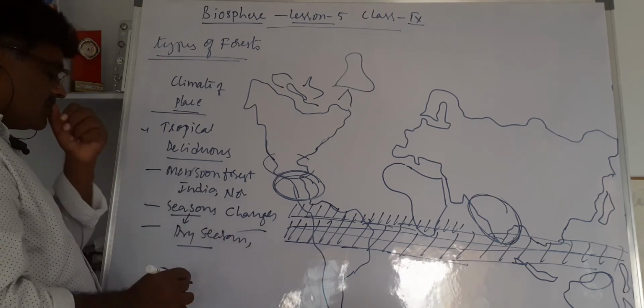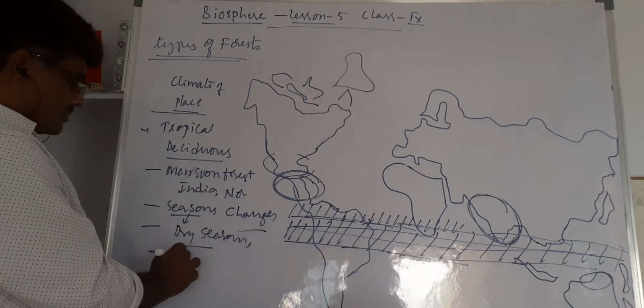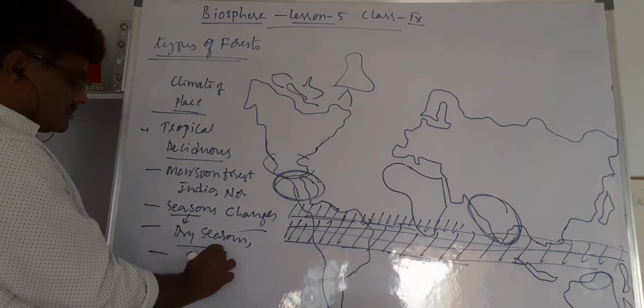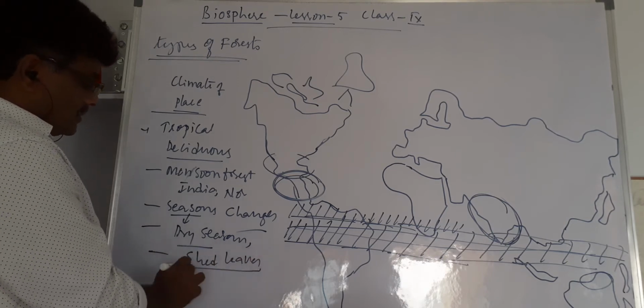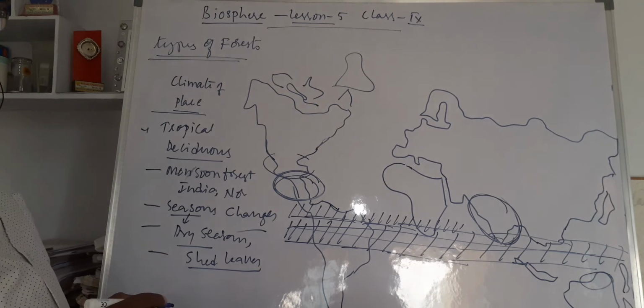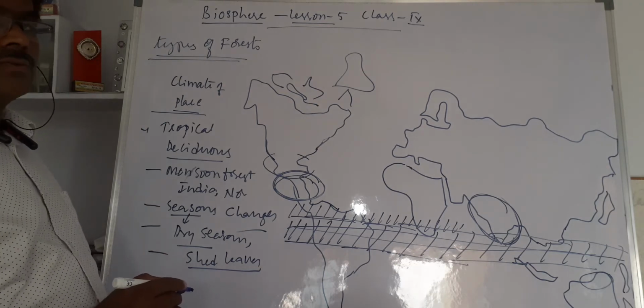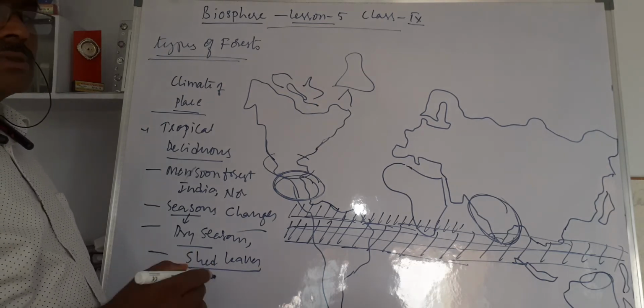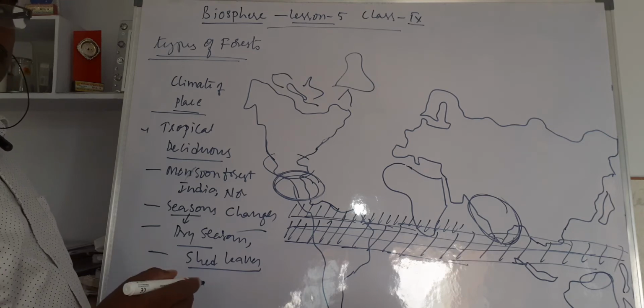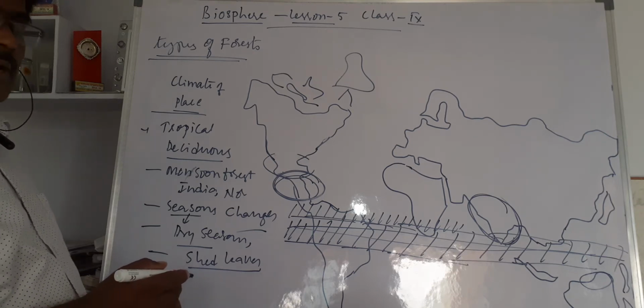So the trees try to conserve their water. That's why they shed their leaves. What do we mean by shedding leaves? Trees shed their leaves because it conserves water. When more leaves are there, water goes out. This is to stop transpiration.